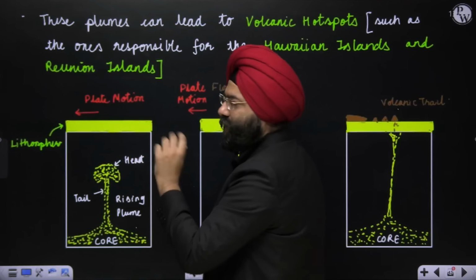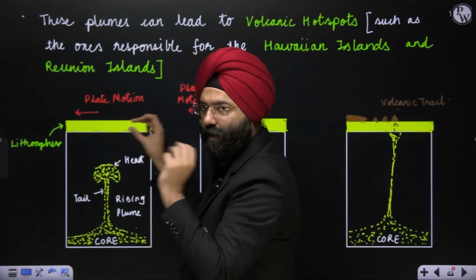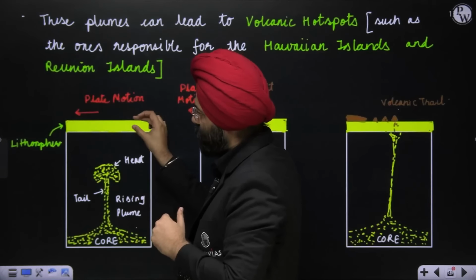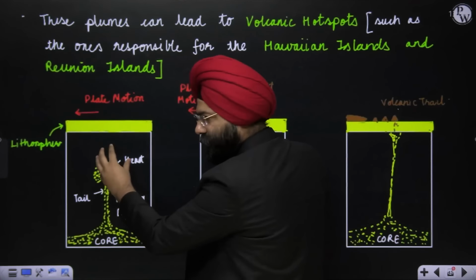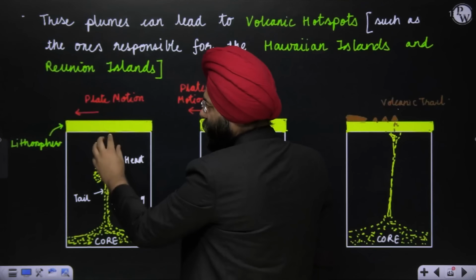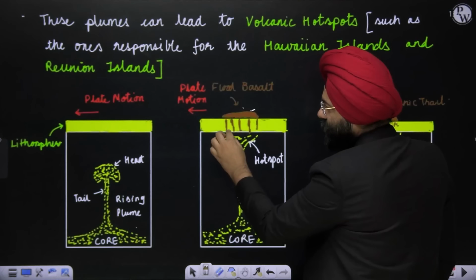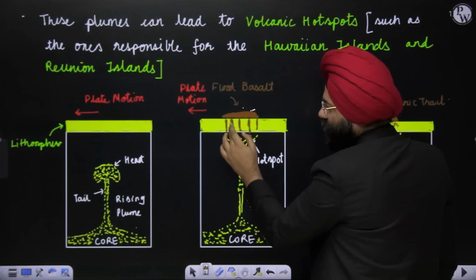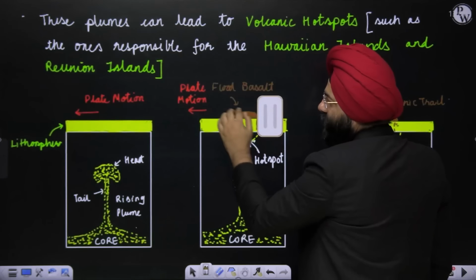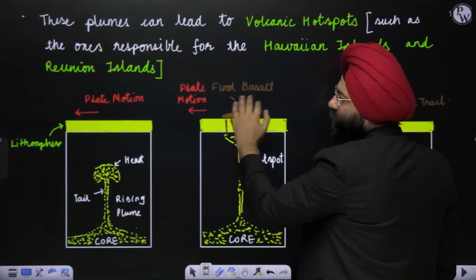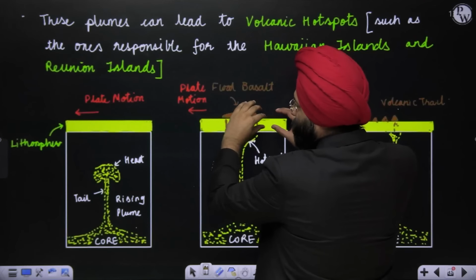Now, what you have to understand is, this yellow part is a lithospheric plate. This is continuously moving, but the position of the plume is fixed. What happens is, when this plume rises, it will lead to magma coming out, and that will be spilled on the surface of the plate. Clear? Now, this plate will further move ahead.